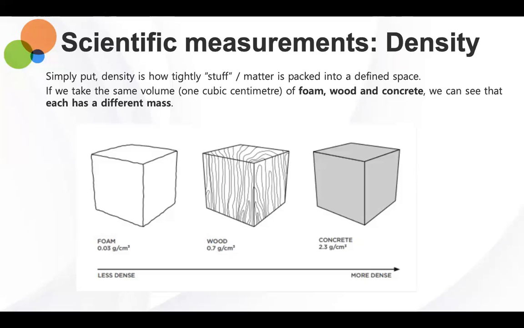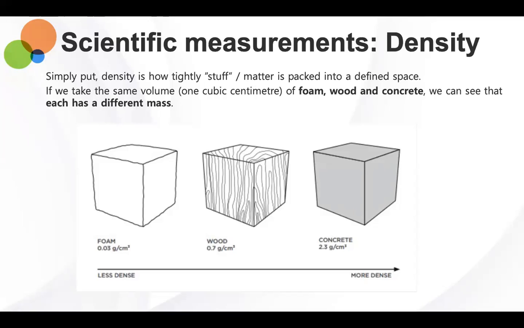So if we take the same volume, 1 cubic centimeter of foam, wood, and concrete, we would see that each of these would have a different mass. Which one would be the heaviest? Concrete.